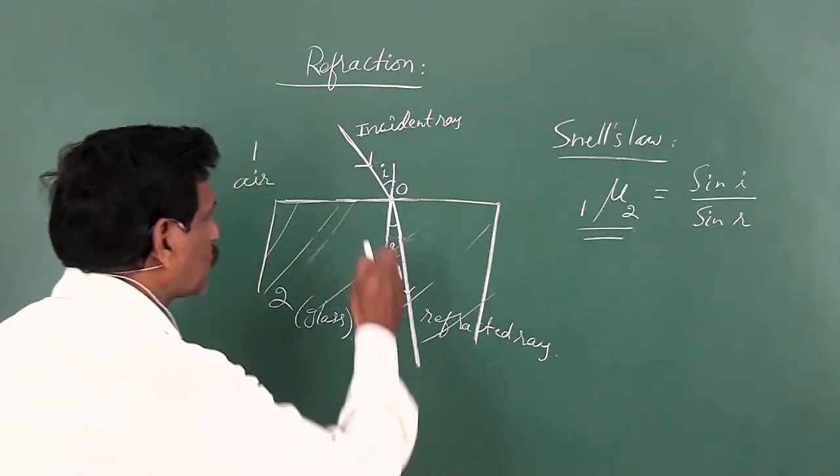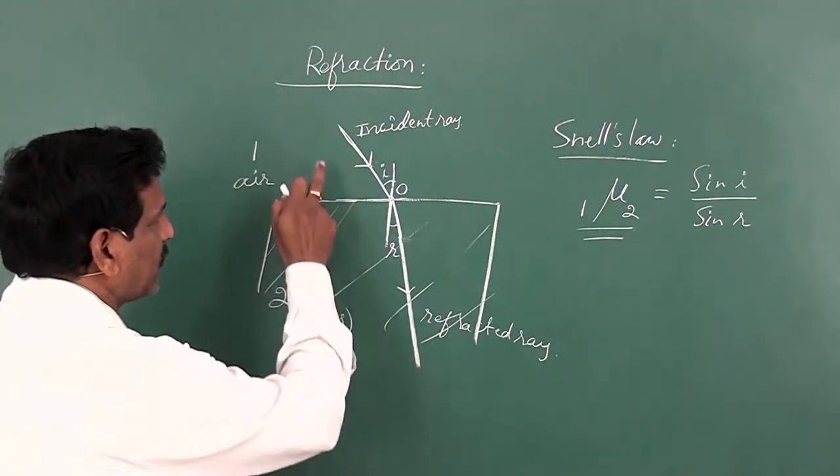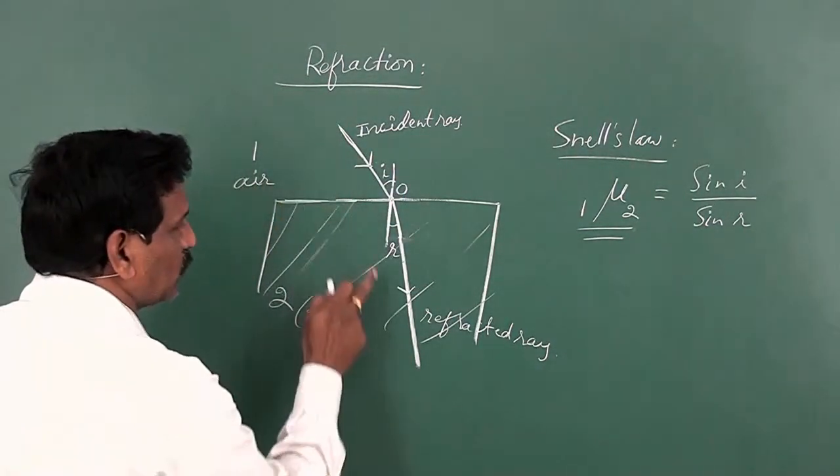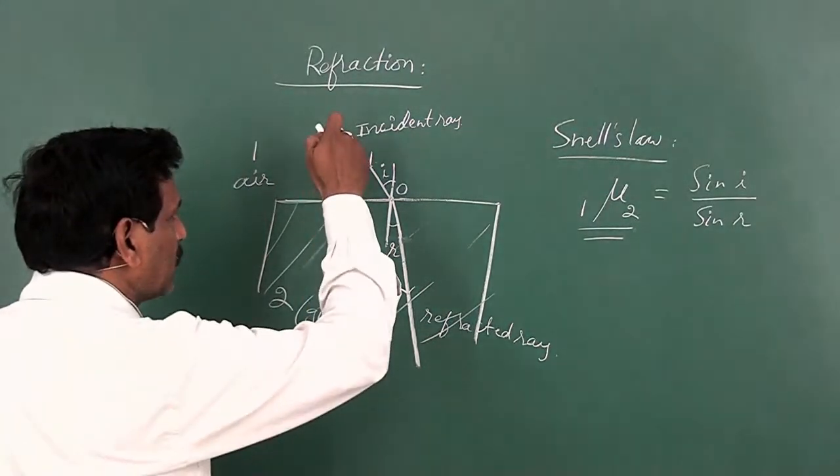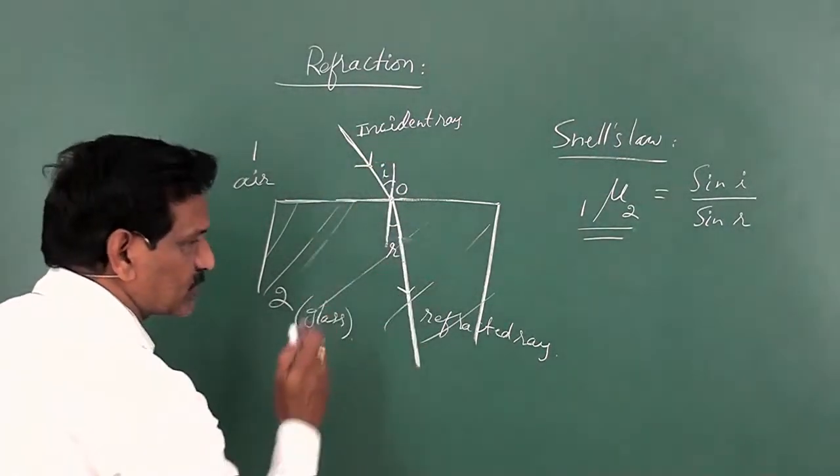So when light undergoes refraction, that means when a light ray propagates from one medium into another medium, the speed of light changes.